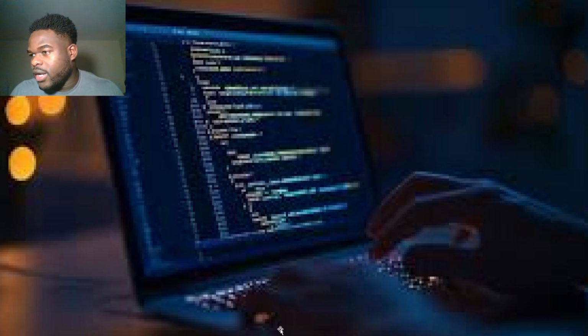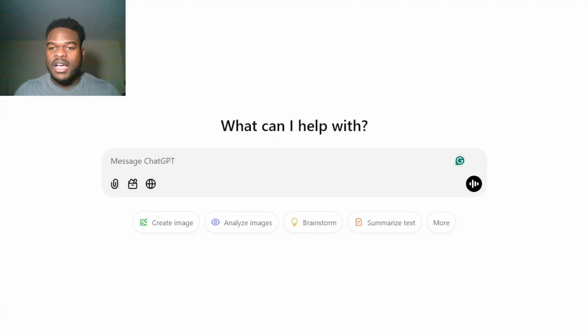To get to ChatGPT, you just have to go to chatgpt.com, and it's easy to get to if you haven't gone into it. But let's say you are the mother of a 5-year-old. So I'll go over the context. There are 6 context elements for prompt engineering, and I will show you how to use them here.